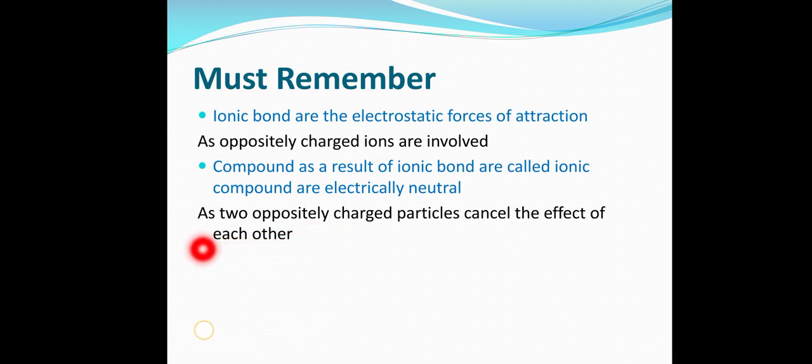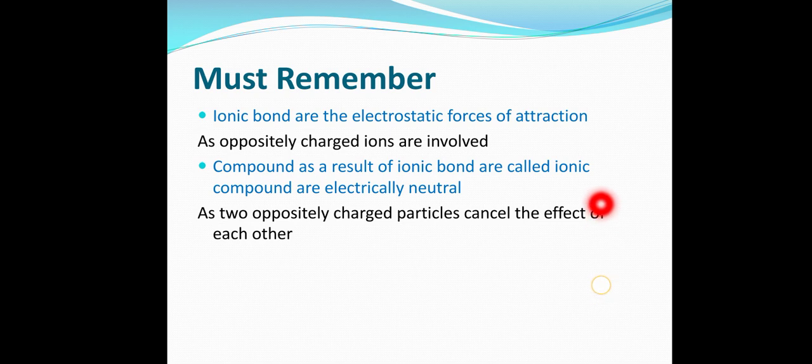Okay, it is clear. Now one more thing you should remember, which I haven't included in the written form: ionic bonds, because they are electrostatically attracted towards each other, the positive and negative attraction is so strong, and this is why the ionic compounds have high melting and high boiling points, because you have to give a lot of heat energy to lower that bondage between them, to lower that force of attraction between them.